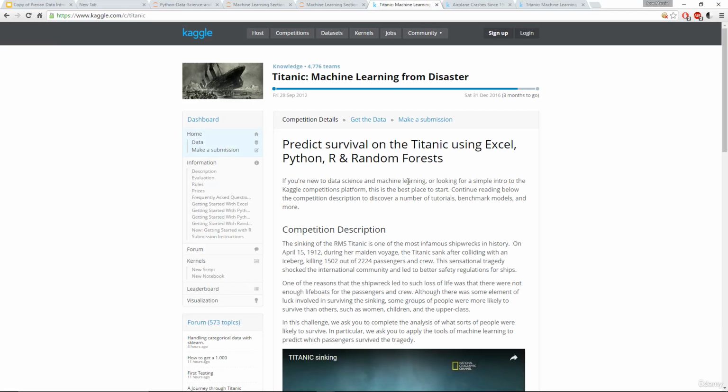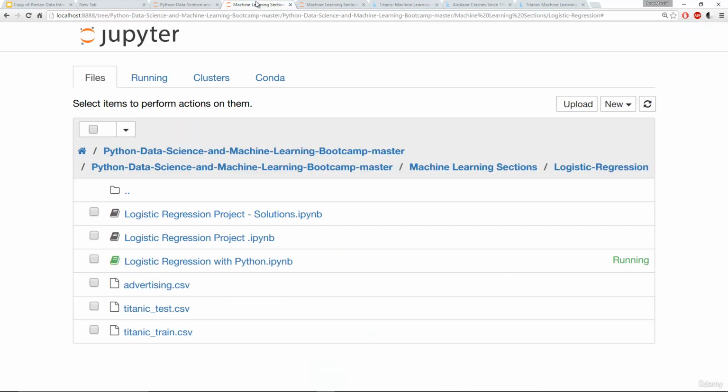Now this data has actually already been downloaded for you and is part of the whole package you downloaded with all the notebooks. Let me show you where to find it. If you jump to the Machine Learning Sections folder under Logistic Regression, you'll see some files here, and the Titanic Test CSV and Titanic Train CSV files are the datasets we're going to be working with. So go ahead and use these two CSV files that have already been downloaded for you. And the notebook we're going to be using is Logistic Regression with Python. Later on, we'll show you how to do the project, and then we'll show the project solutions.